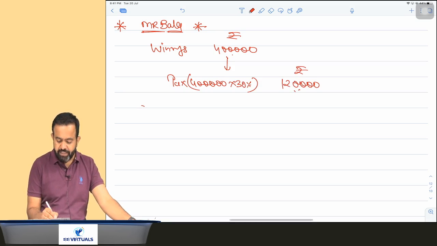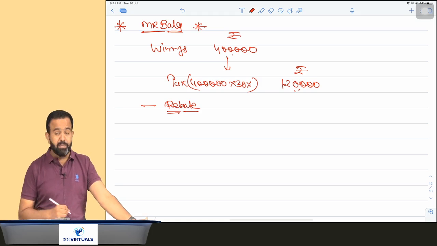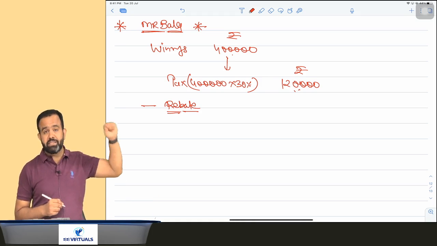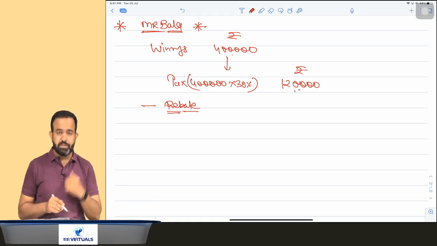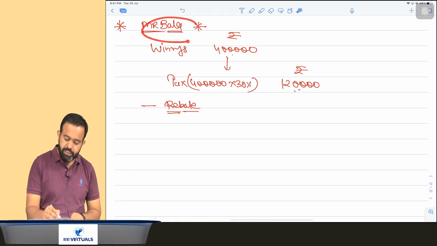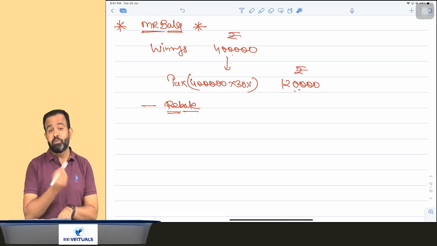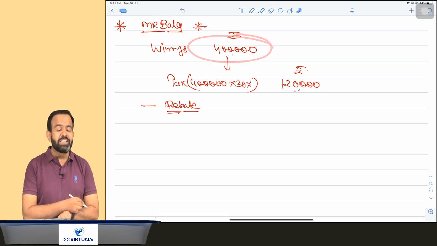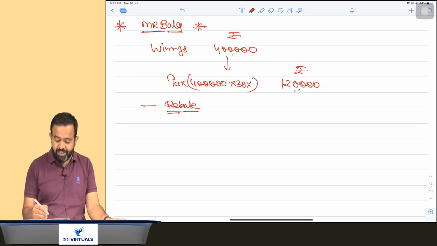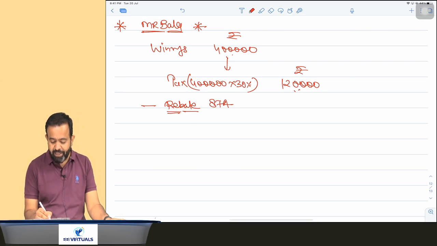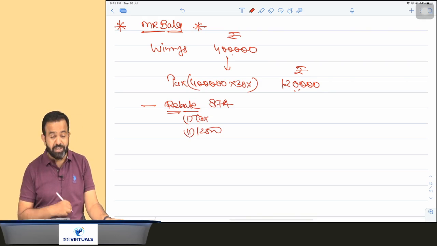Now the question is: can Bala here claim rebate under section 87A or not? The answer is yes, because of two conditions. First, the assessee should be a resident individual. Here Bala is a resident individual. And second condition, his income is up to 5 lakh. Here income is only 4 lakh. So if both conditions are satisfied, he can claim the rebate here, and the rebate under section 87A will be his tax amount or 12,500.